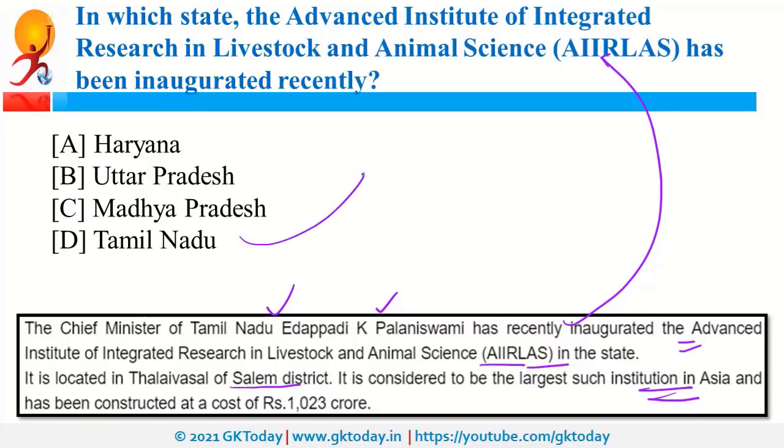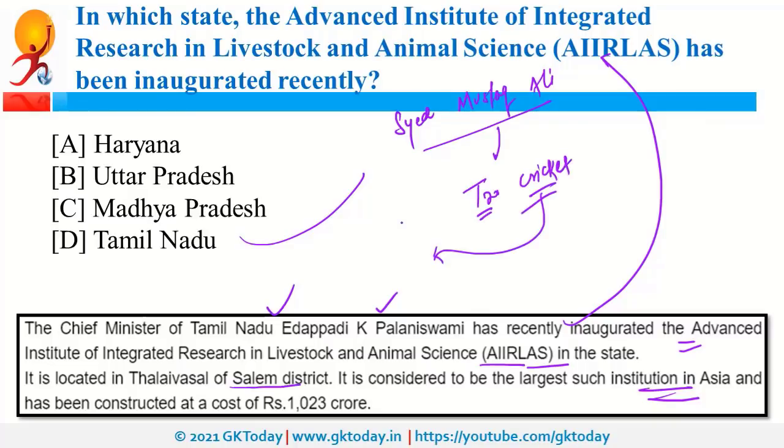Recently, Tamil Nadu was also in news as it won Syed Mushtaq Ali Trophy. This is a cricket tournament and this is a T20 cricket tournament. Recently, one more event related to cricket was in news and it is Narendra Modi Stadium. So this is the biggest cricket stadium in the world and it is in Motera in Gujarat.